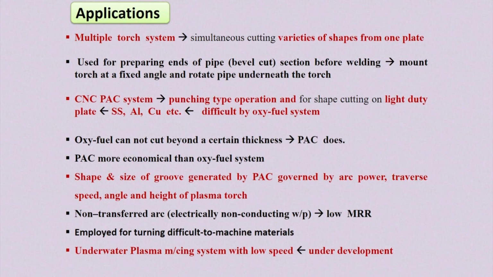The transferred arc has a high material removal rate, and also a high electrothermal efficiency. This kind of plasma arc system is employed for turning difficult to machine materials. Underwater plasma machining system with low speed is under development. So these are the applications of plasma arc machining system.